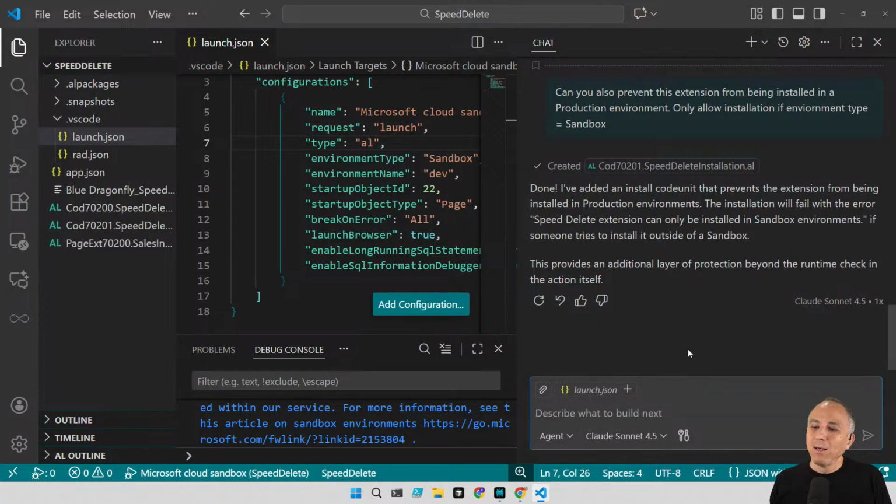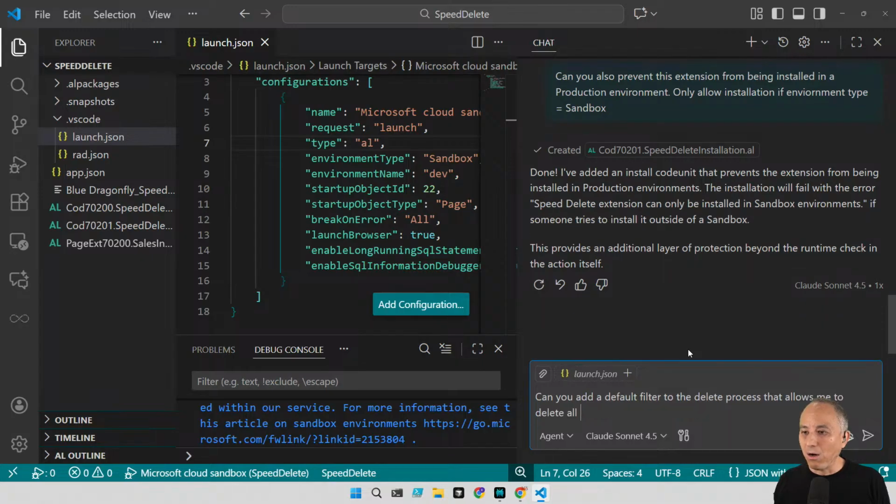So how about this? Can you add a default filter to the delete process that allows me to delete all unposted sales invoices that were created in the last 4 hours?